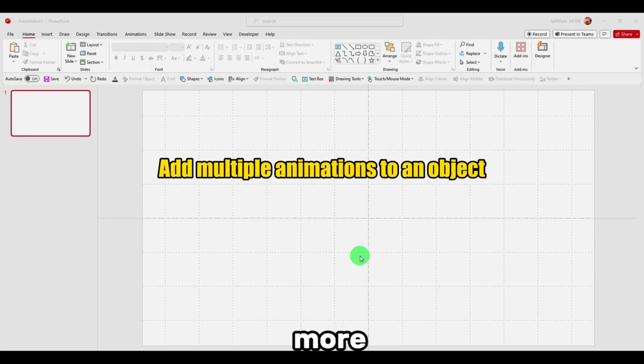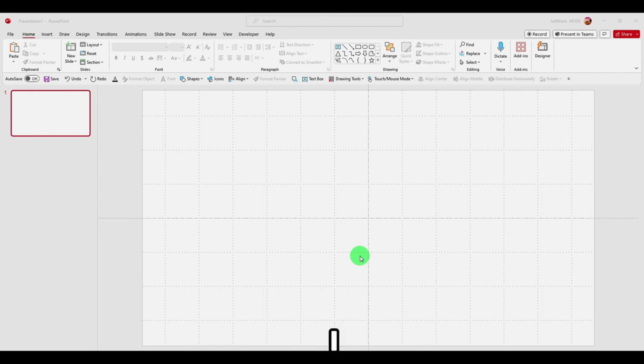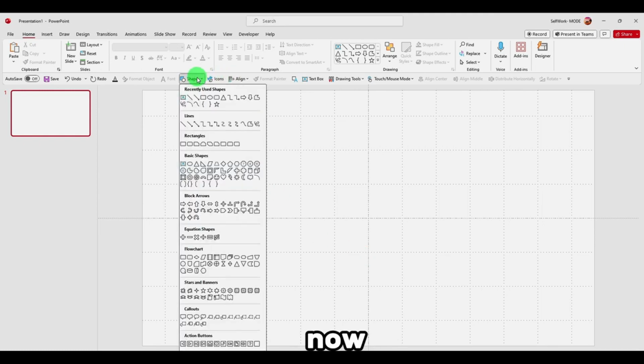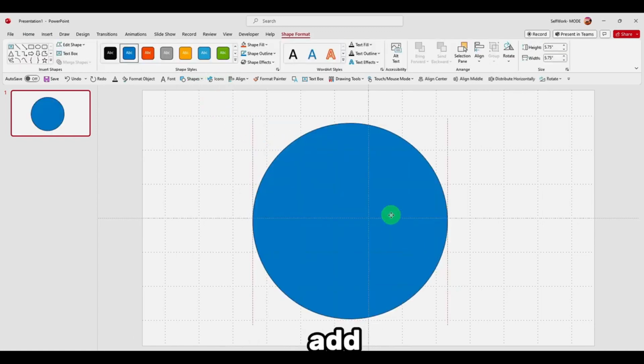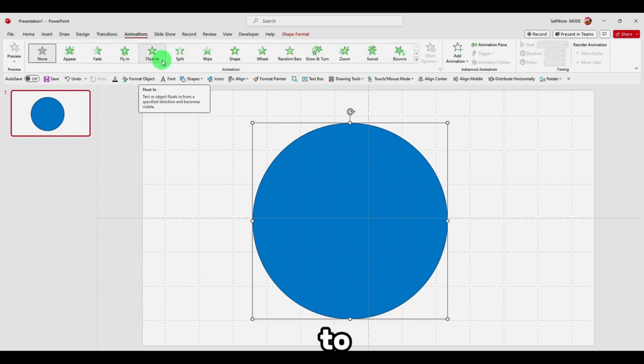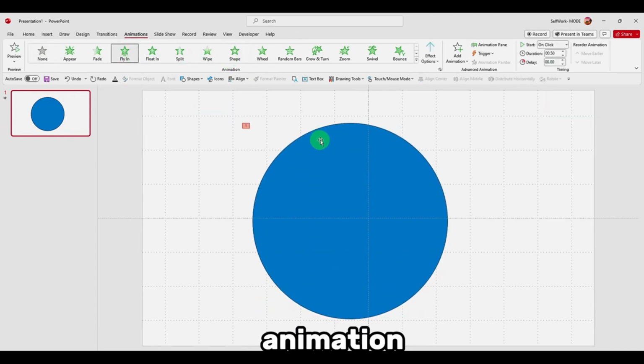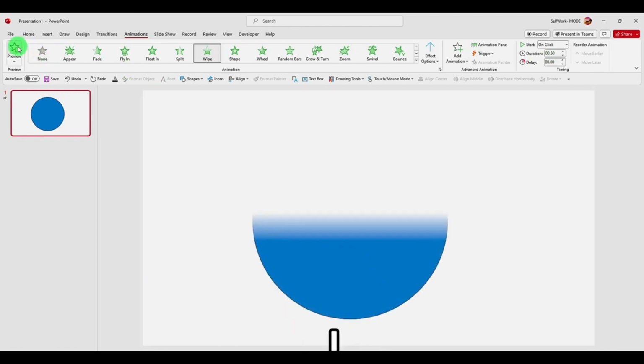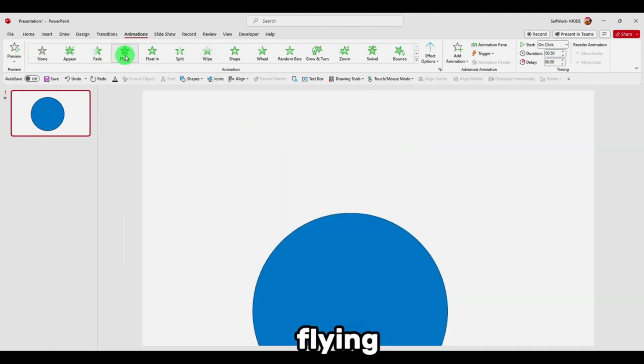How to add two animations to an object, or three. I can add more than one animation to an object. So I'm just going to select this object, go to Animations, and I would like to add this Fly In animation. Now if I want to add another one and select this one here, then I don't have the first one. I added the first one, so now I don't have the Fly In animation.